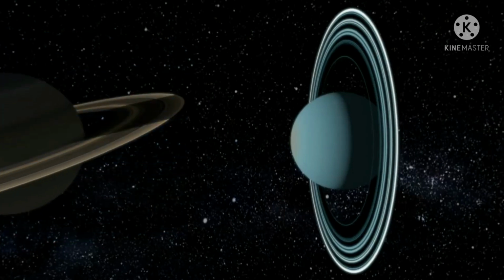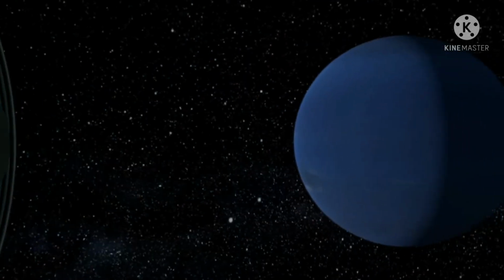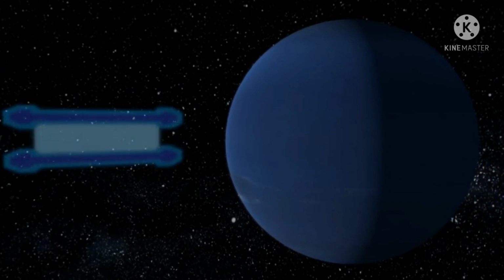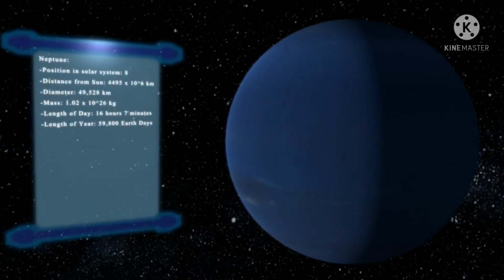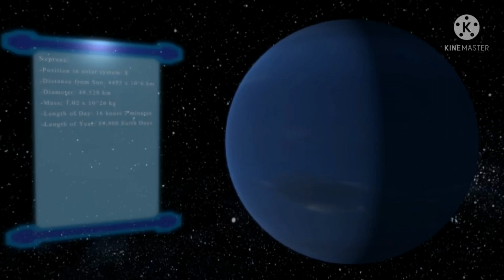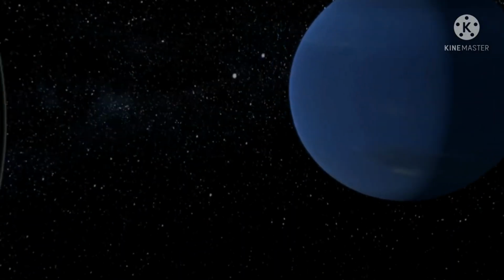The last planet in the solar system is Neptune. Neptune is so far away from the Sun that the temperatures are very, very low. Neptune is a frozen gas giant. It appears blue in color.